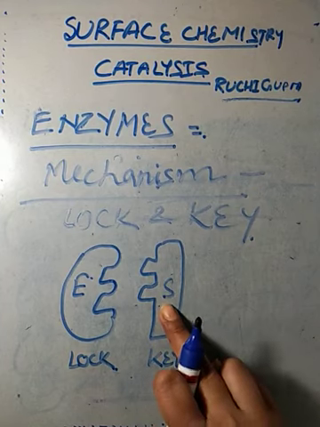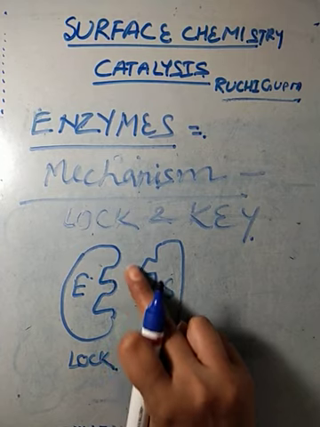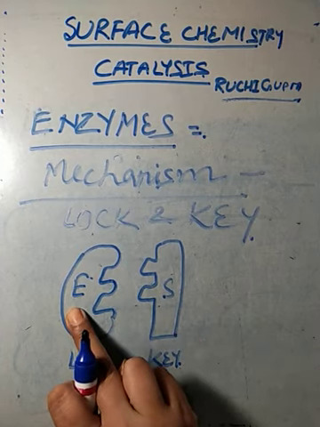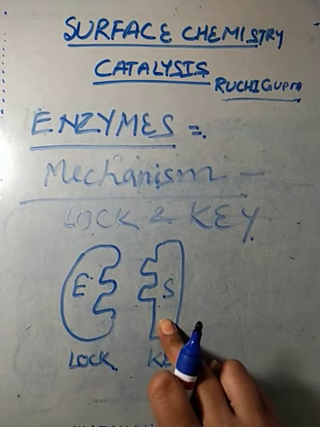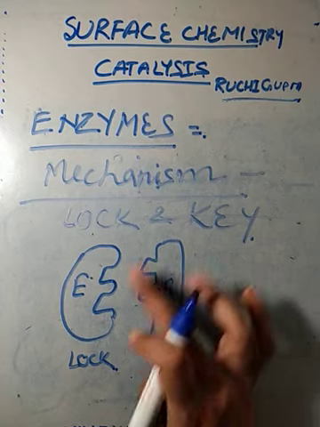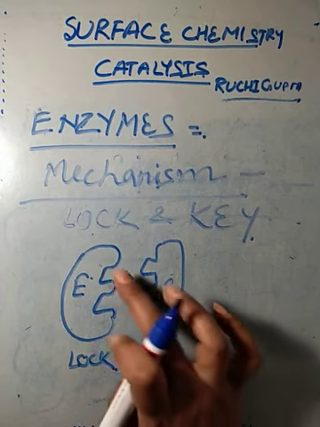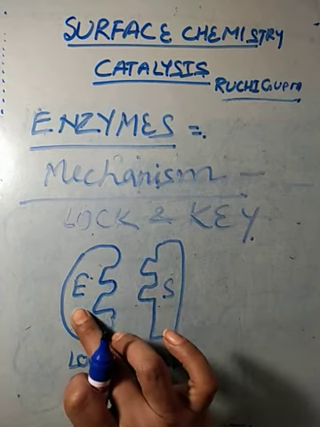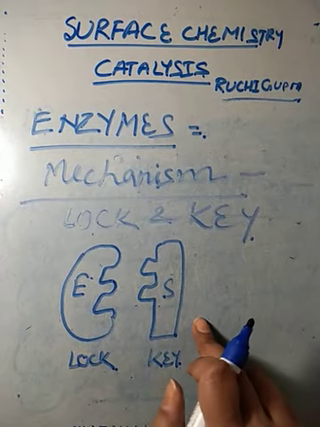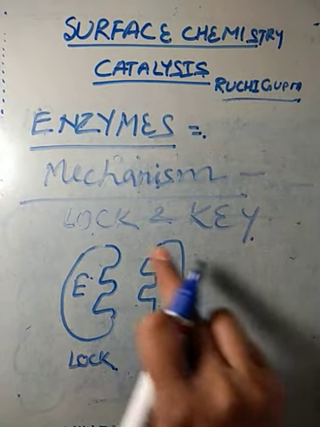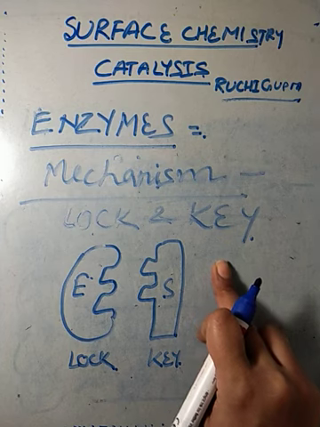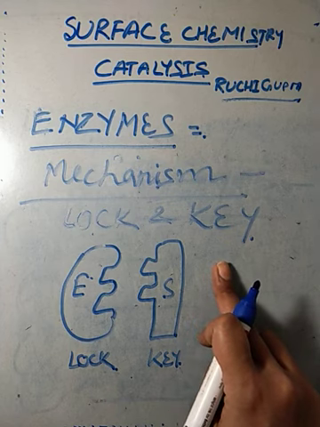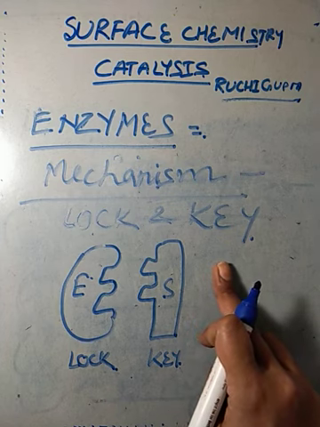This substrate can fit on the active site of the enzyme, so that means this enzyme can work on this substrate. But if the substrate cannot fit on the active site of the enzyme, then the enzyme will not work on that particular substrate. So it is called the lock and key hypothesis to explain the mechanism of enzyme catalysis.